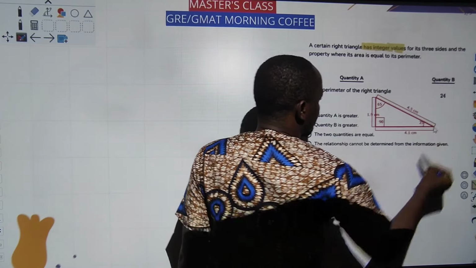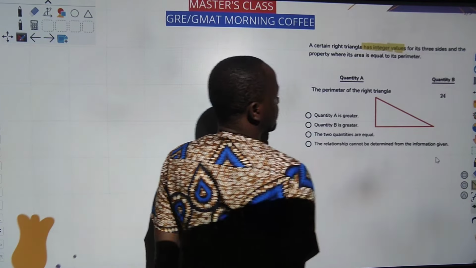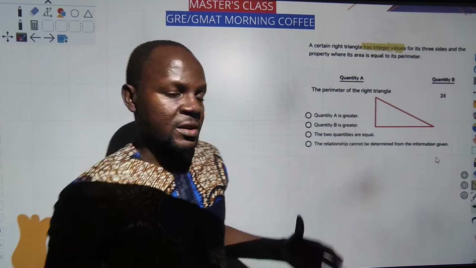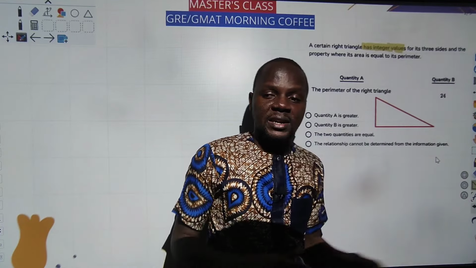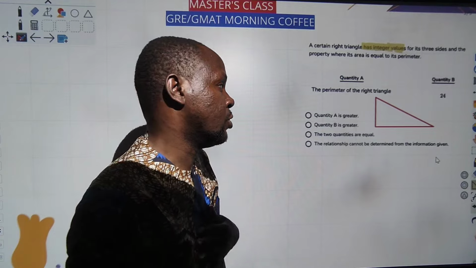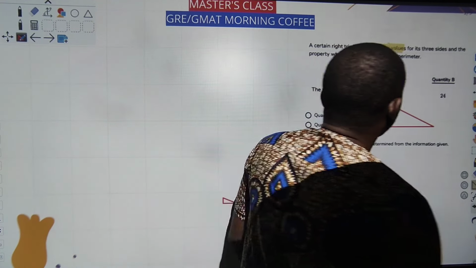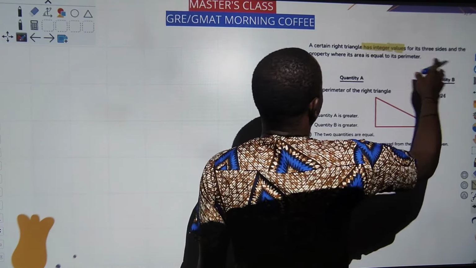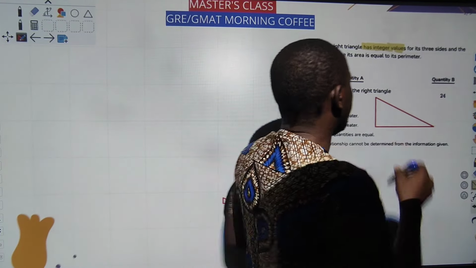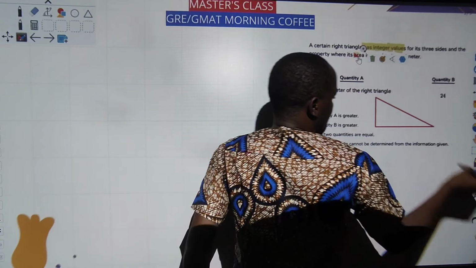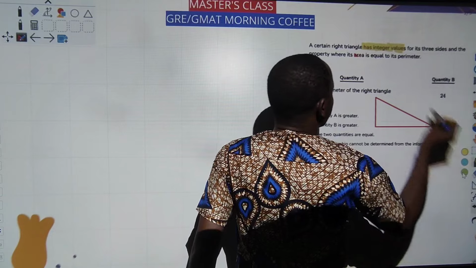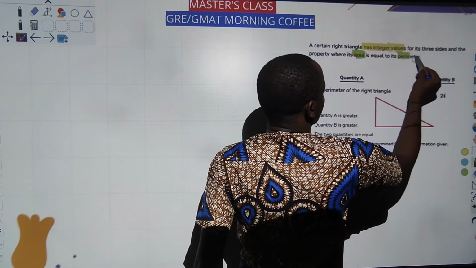Everybody should be able to see this. So that's one right angle triangle. It has its 3 sides. Of course, there are 3 sides in a right angle triangle: 1, 2, and 3. The hypotenuse is the longest side, and the rest is history. I'm very sure you know that. Now, the next thing here is that it has the 3 sides and the property where its area equals its perimeter. Area, keyword. The area is equal to its perimeter.